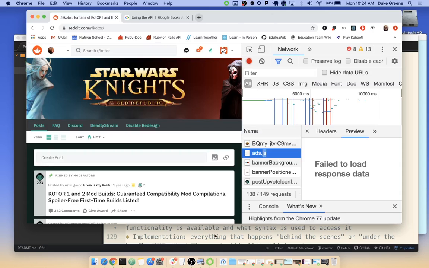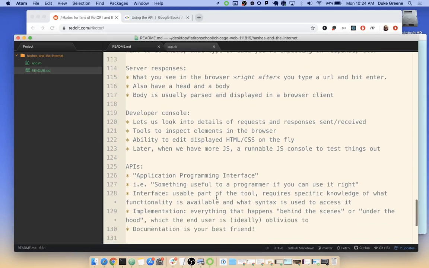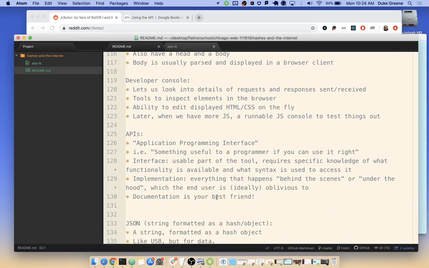Cool. So that's a little bit more about the internet. A little more still is this concept of APIs, which is what we're going to mainly dig into this morning and throughout the project this week. So an API is an application programming interface. That literally just means a thing that you can use. And the interface is the how to use it, right? Application programming, what we're trying to do. Interface, a way to do it. So basically interface versus implementation, right? The interface is what the user sees and interacts with. The implementation is under the hood, how is that thing coming together?